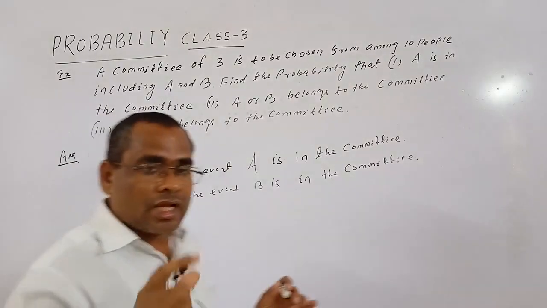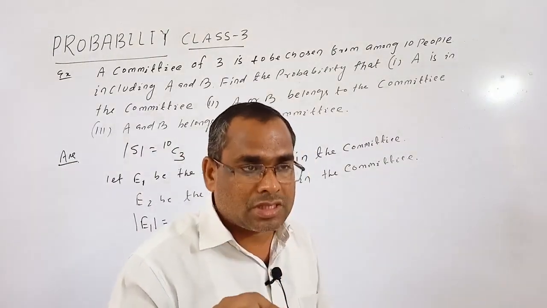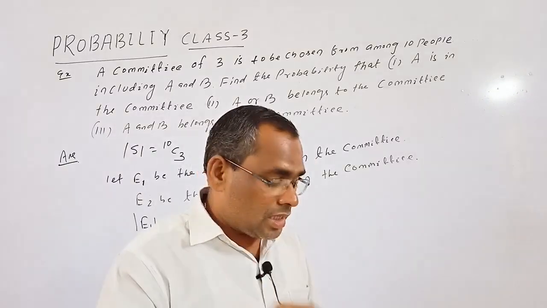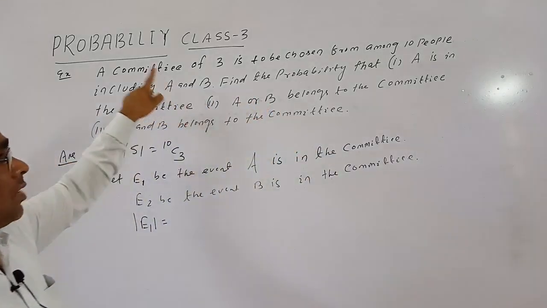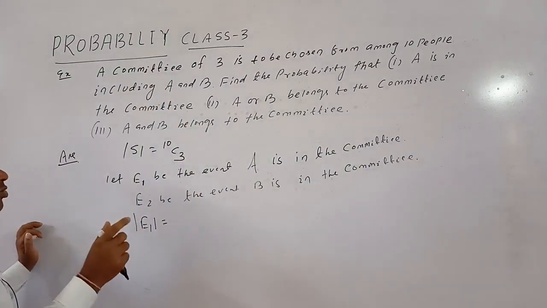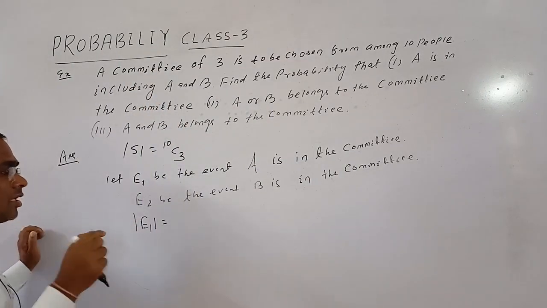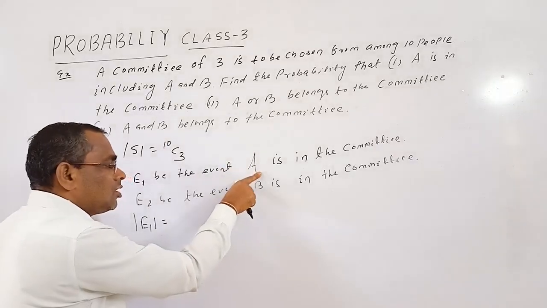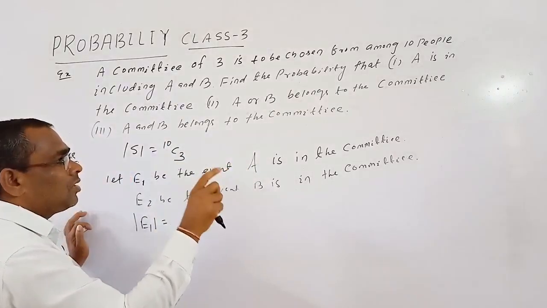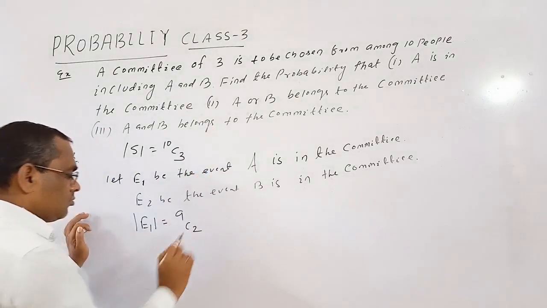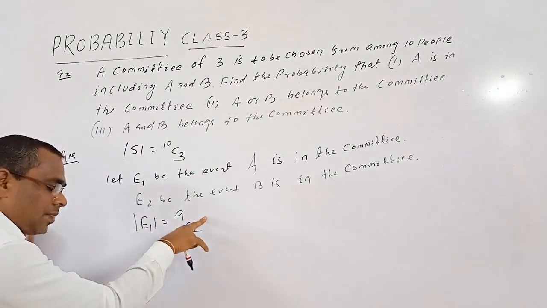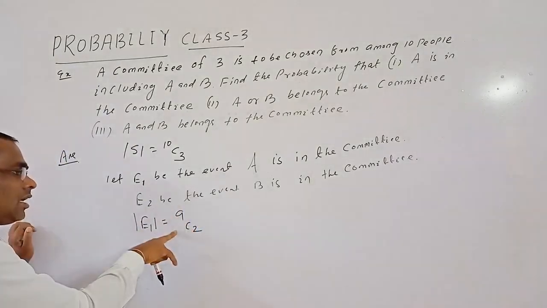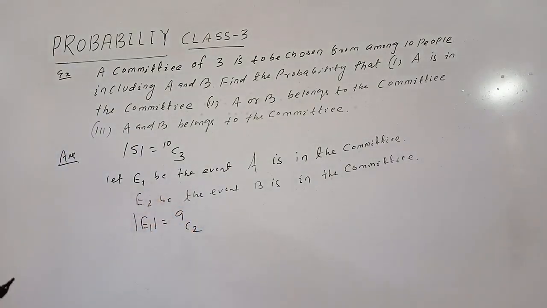Actually we make a committee of 3 members, but each selection contains the person A. So a committee contains 3 people, one is A and the other 2 are chosen from 9, but A must be included in that committee.